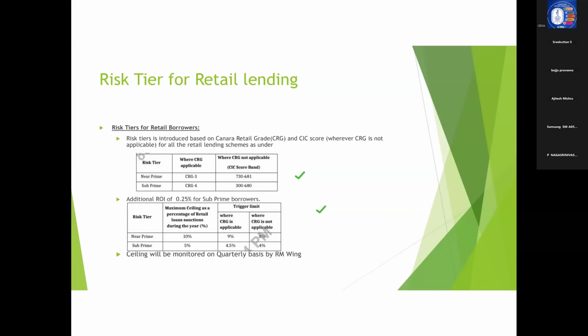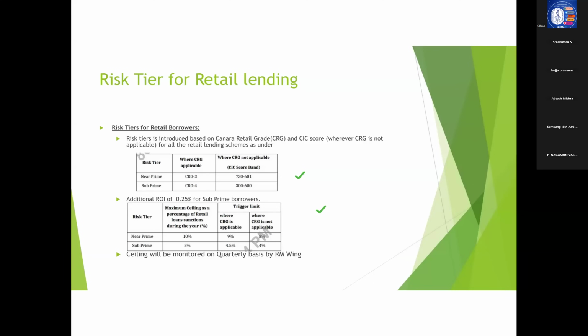For CRG3 customers, that is near prime, it is set at 9%. And wherever CRG rating is not applicable, the trigger is set at 8%. Now coming to CRG4, the trigger is set at 4.5% for CRG applicable. And in the case where CRG is not applicable, the trigger is set at 4%.